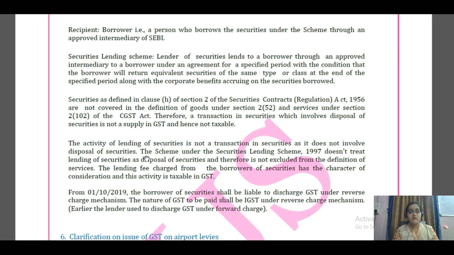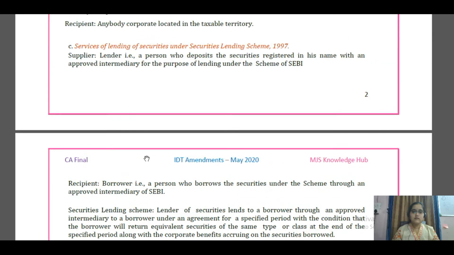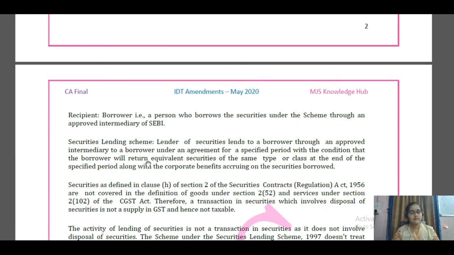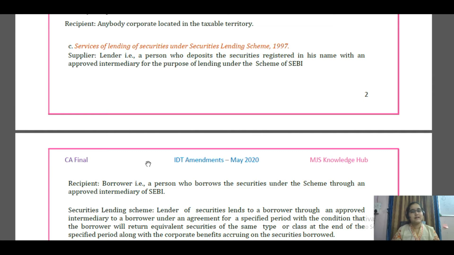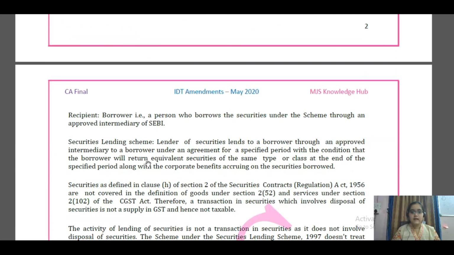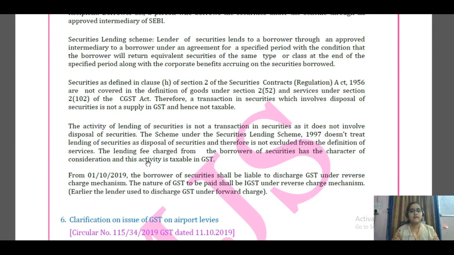So the borrower, from October 1st, 2019, will be discharging the IGST liability on the reverse charge basis. This is regarding services of lending of securities under the securities lending scheme 1997 under reverse charge. Hope I am clear. Please pause in between and read the entire content once, so that you will find it very easy to understand and grasp the subject.